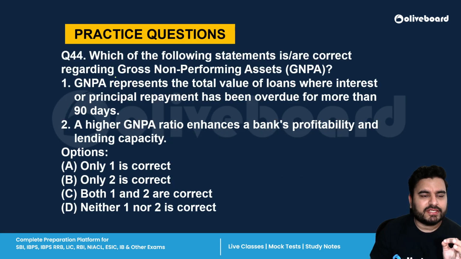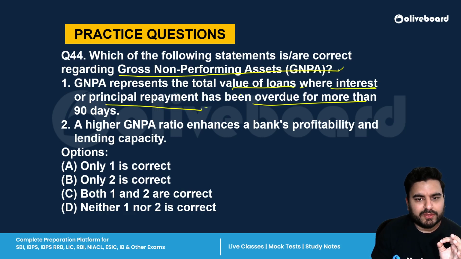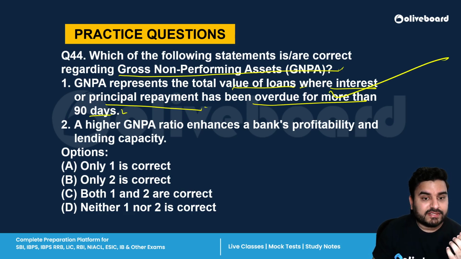Next is which of the following statements are correct regarding the gross non-performing assets? First, it represents the total value of loans where interest or principal repayment has been overdue for more than 90 days. Absolutely correct. It is part of the static thing we have already covered in the type of risk and then non-performing assets.